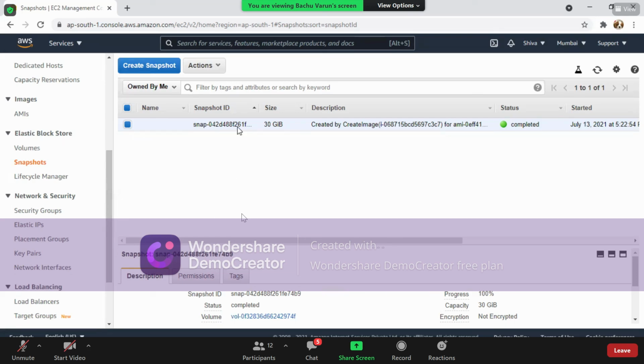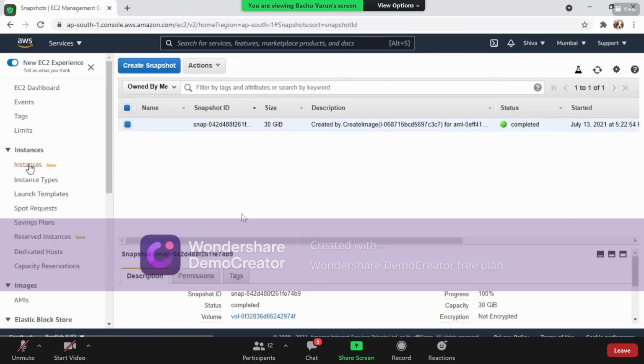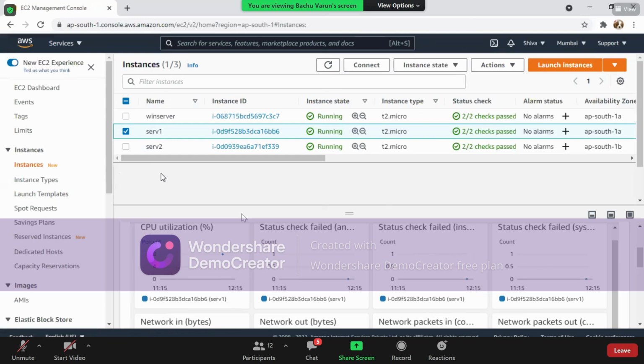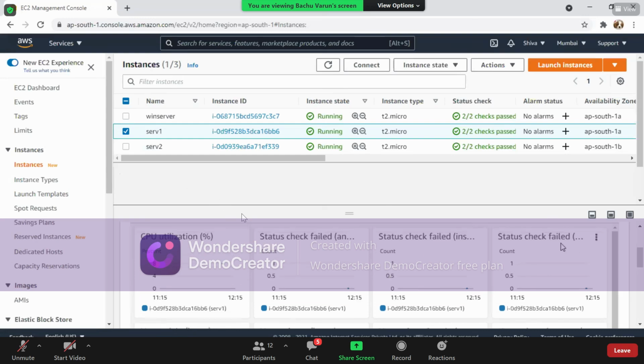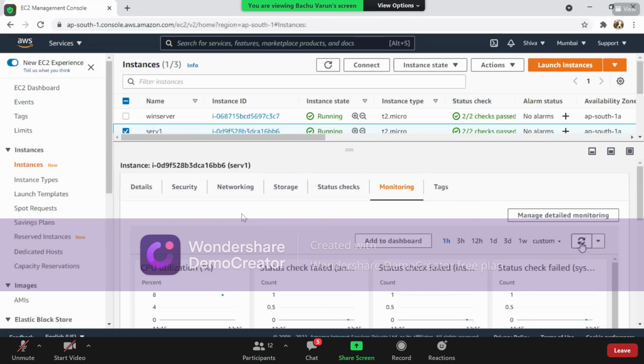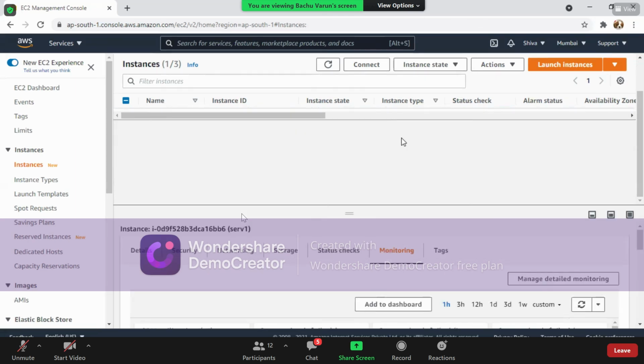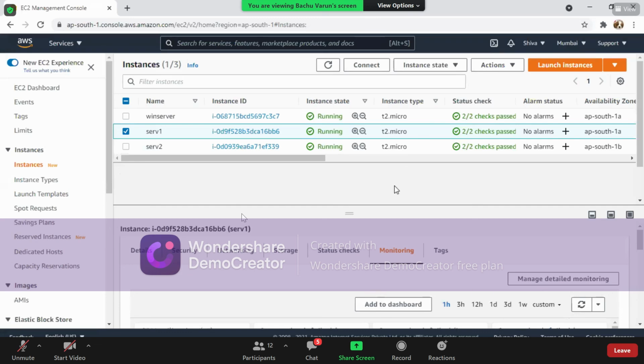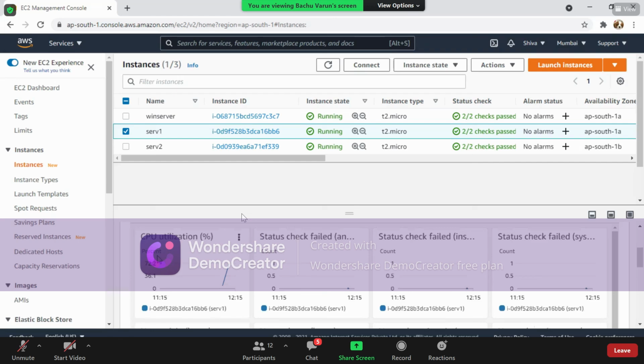So here we have seen something about snapshot. Now we'll go back to our EC2 machine instances. Let us see what is the state of this CPU utilization. You can see CPU utilization has crossed 72%. So what is the limit we have given here? We have provided the limit as only 50%, but the CPU utilization here is 72%.